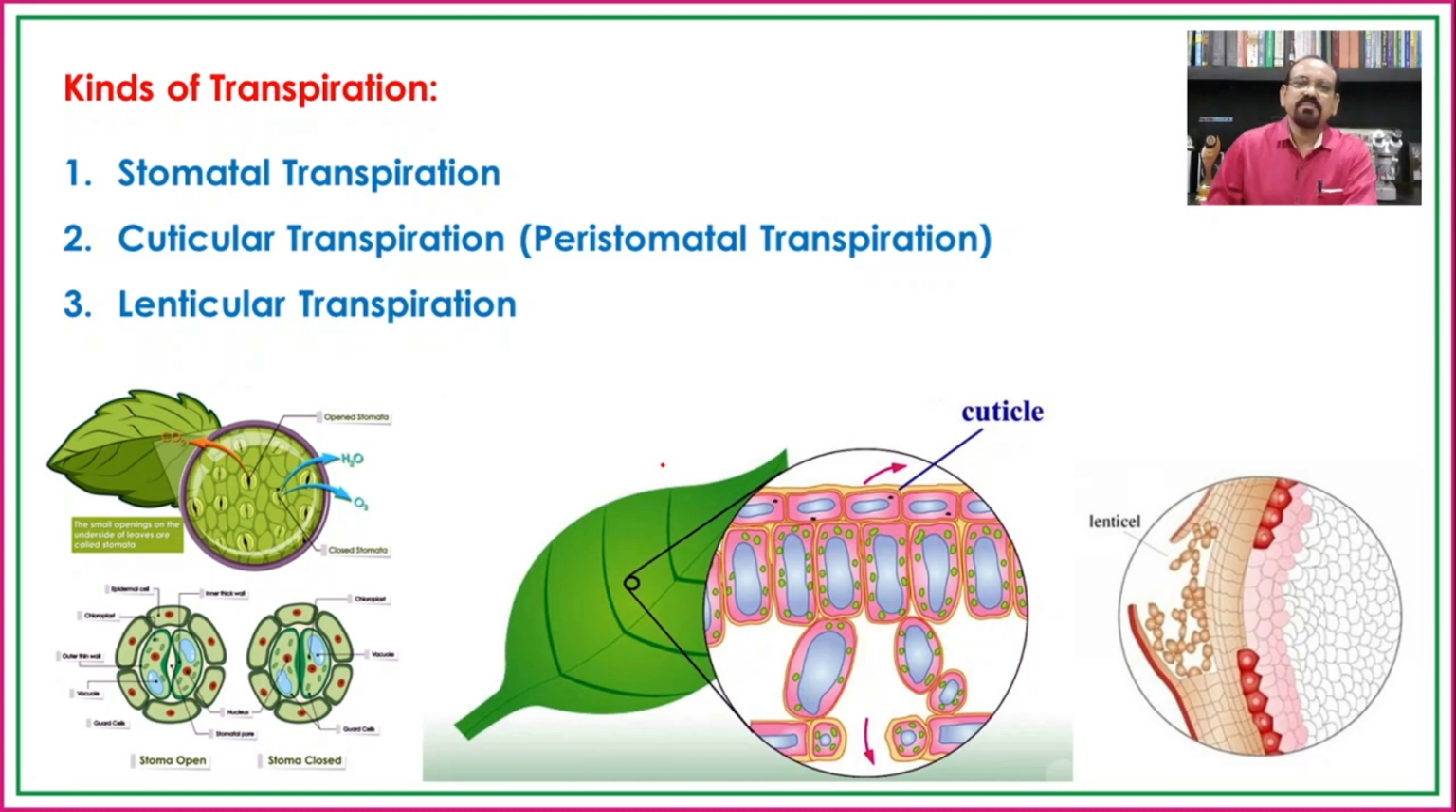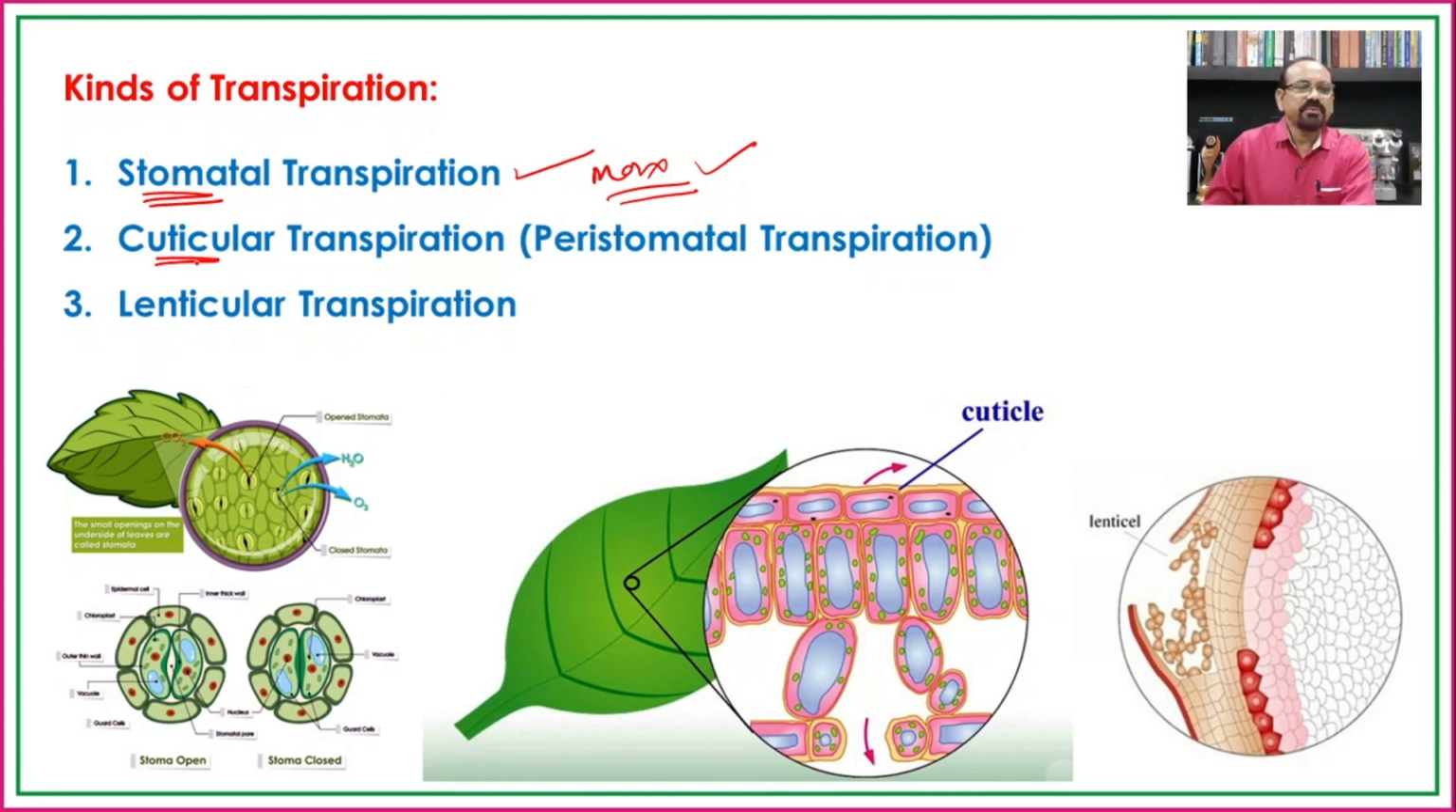Now, the different types of transpiration, that is the kinds of transpiration. When water is released from the plant body in the form of water vapors, it is eliminated through the different parts of the body. It is either eliminated through the stomata, which is known as stomatal transpiration. And if we see the total amount of water transpired by the plant, then the maximum amount of water is transpired through the stomata, that is the stomatal transpiration.